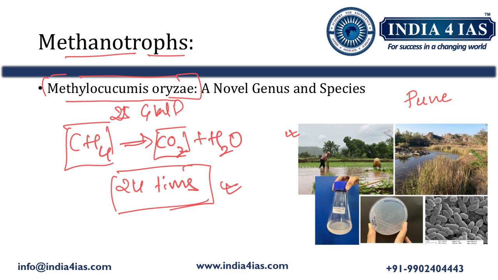One more interesting feature of this methanotroph is that it is phylogenetically unique. That means no other strains have been reported or cultured globally. So this is the first time in the world that it has been discovered and cultured. Cultured means it is grown in the laboratory. This is the first time in the world, and that too in India, so it is one of India's biggest discoveries.